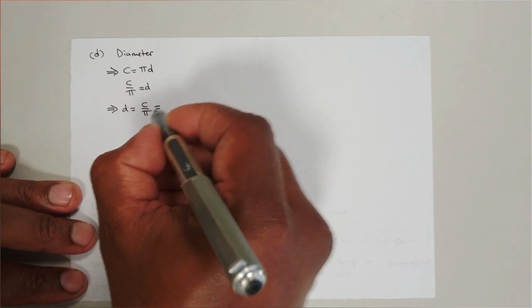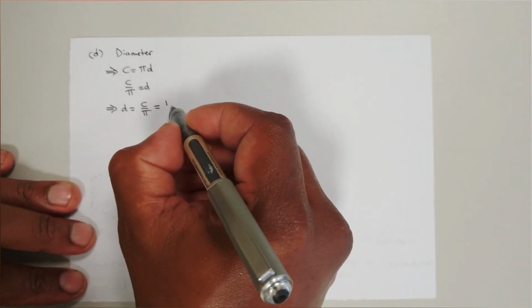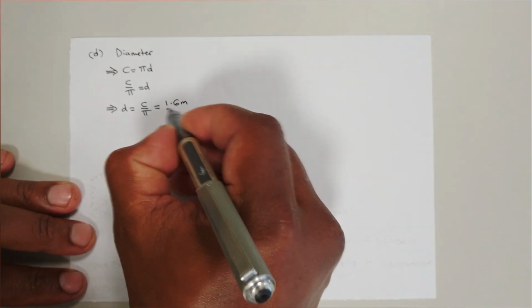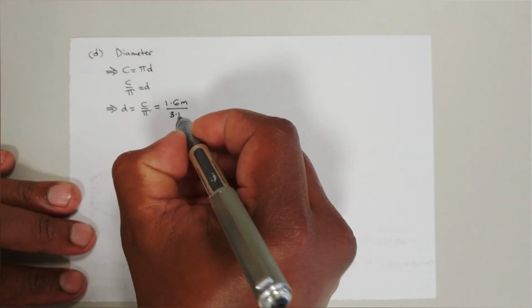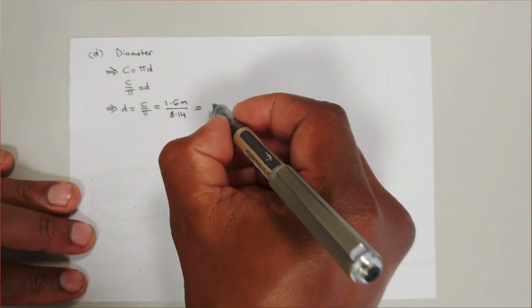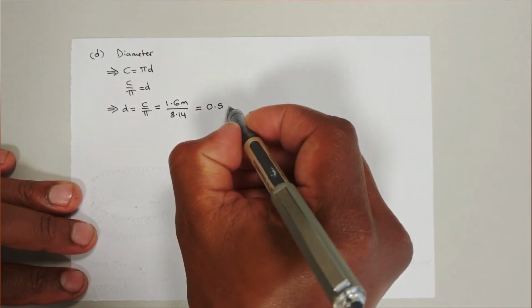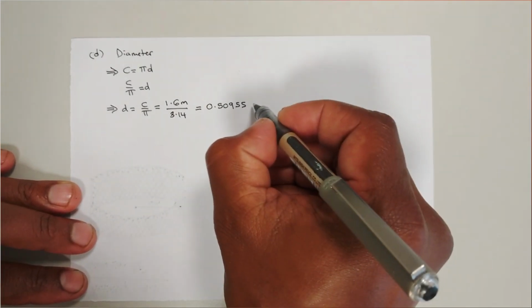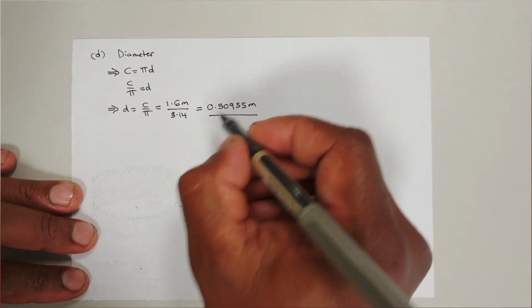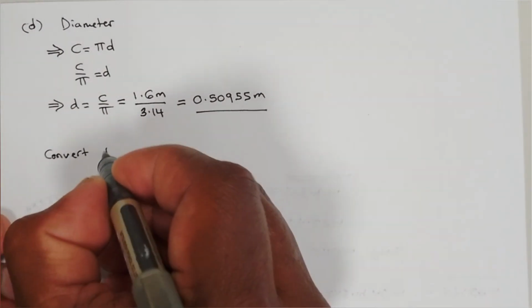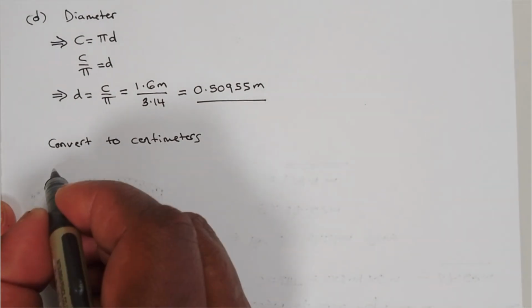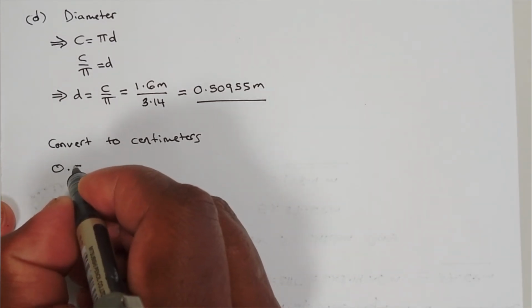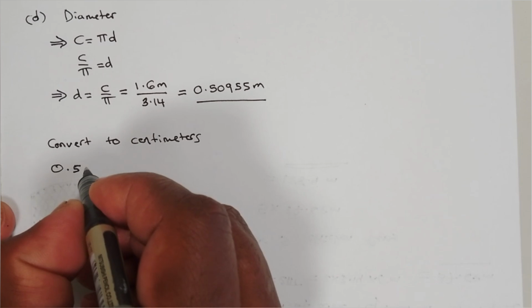So you see, we already know the value of the circumference C. So we substitute 1.6 meters in, we evaluate it, and we get 0.50955 meters. Okay, so the question is asking for the answer to be written in the nearest centimeters. We convert the calculated value of the diameter to centimeters first.